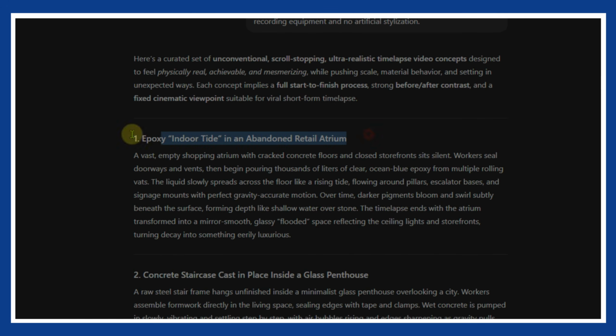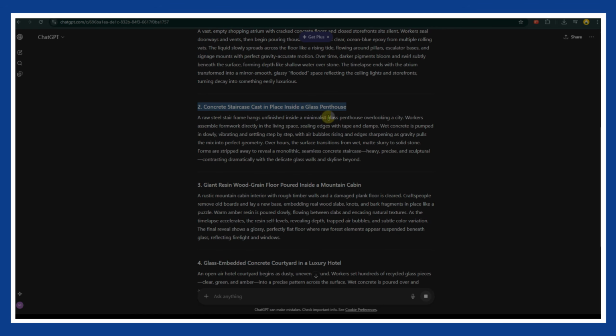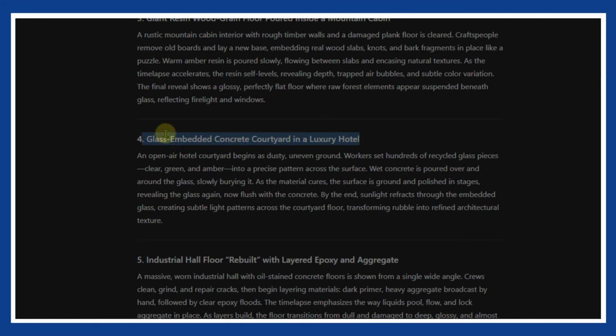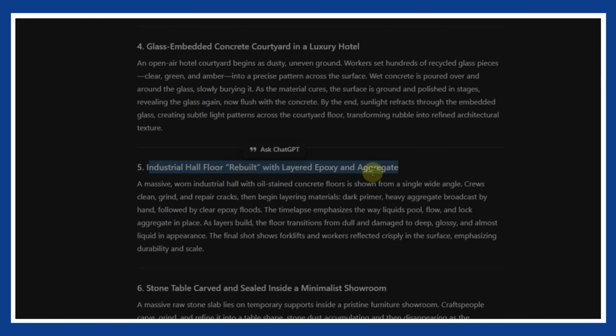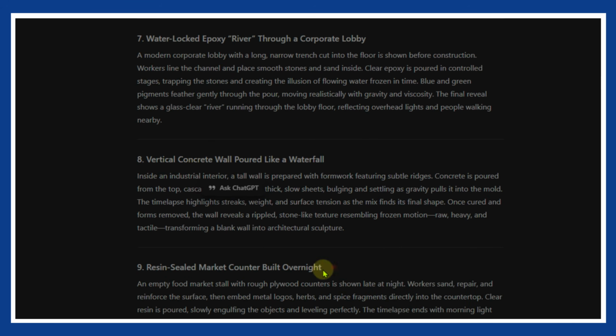Every idea starts ugly on purpose. Empty spaces, damage, abandonment. Think drained pools, algae, cracked concrete, dirt, or outdated structures. Then each idea ends fully finished and ready to use, with clean edges, reflections, landscaping, furniture, lighting fixtures, and real functional details. That before and after contrast is the entire reason these videos work.